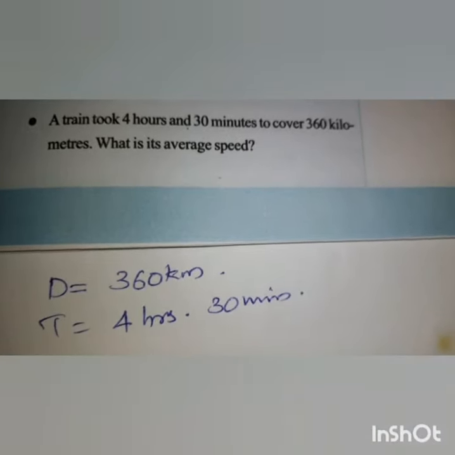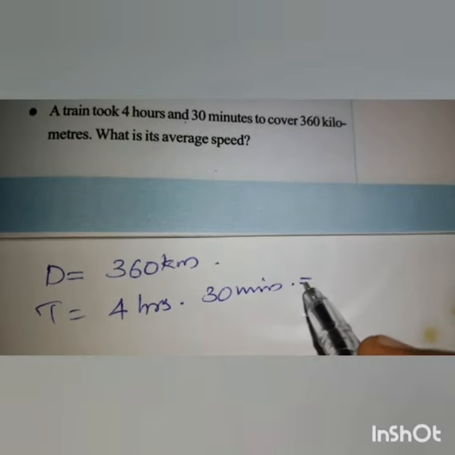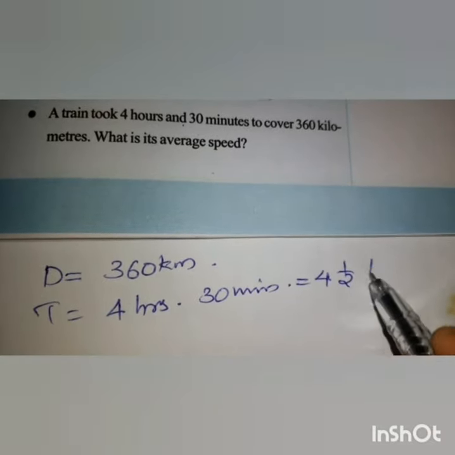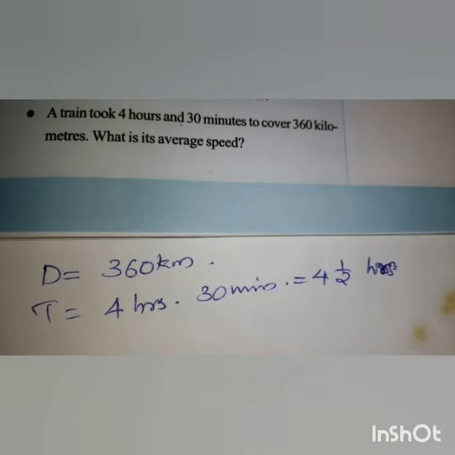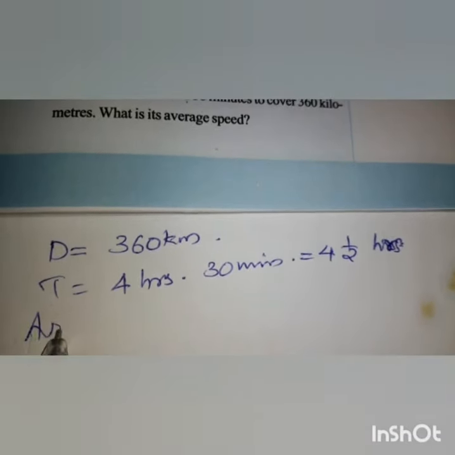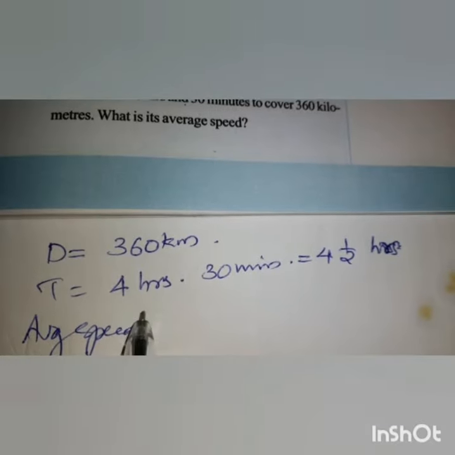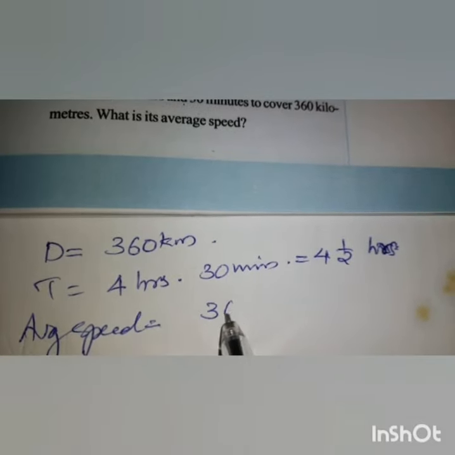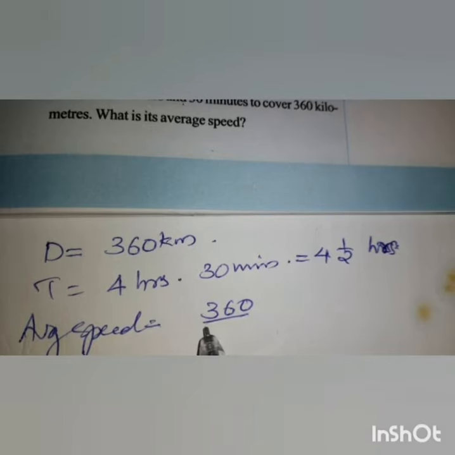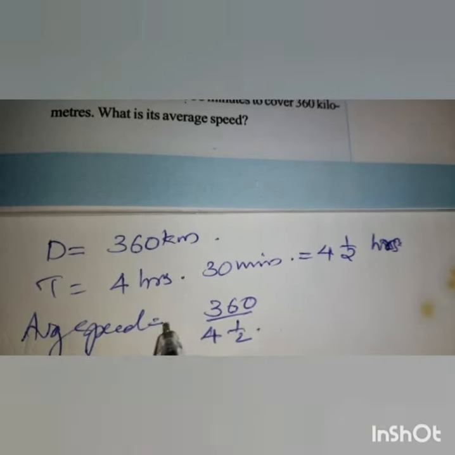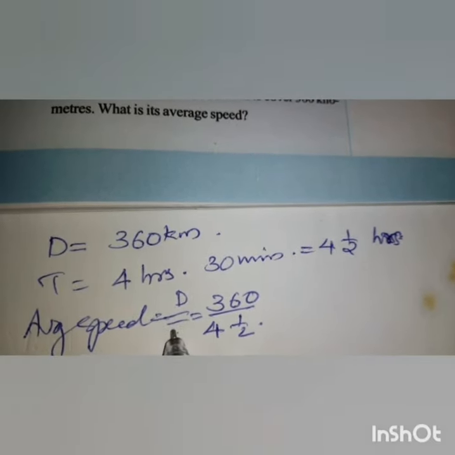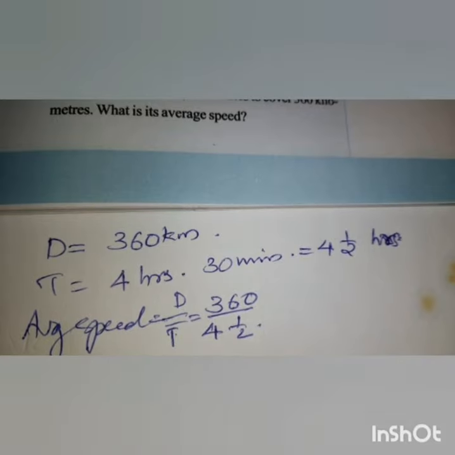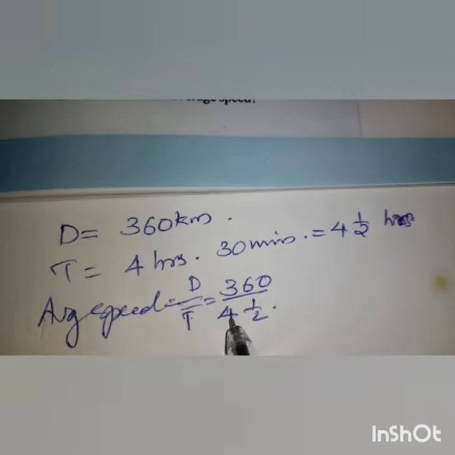4 hours 30 minutes we can write as 4 1 by 2 hours, or 4.5 hours. So average speed equals distance 360 by time 4.5 hours. Average speed equals distance by time, so 360 by 4 1 by 2.